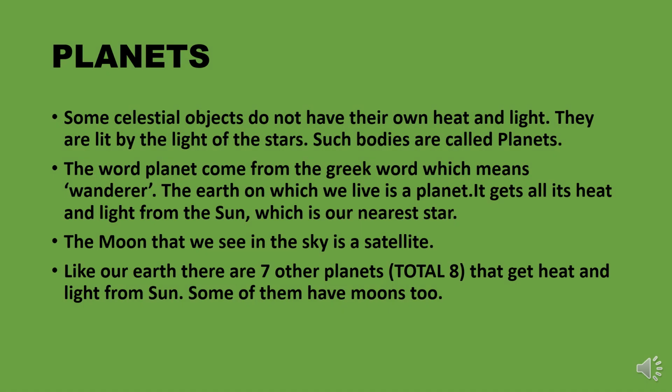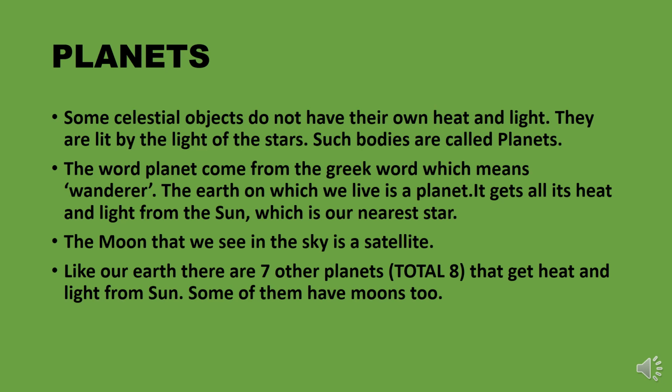Coming to the planets, some celestial objects do not have their own heat and light. They are lit by the light of other stars. Such bodies are called planets. The word planet comes from a Greek word which means wanderer. The Earth on which we live is a planet. It gets all its heat and light from the sun, which is our nearest star. The moon that we see in the sky is a satellite.